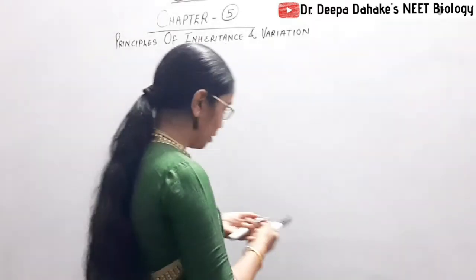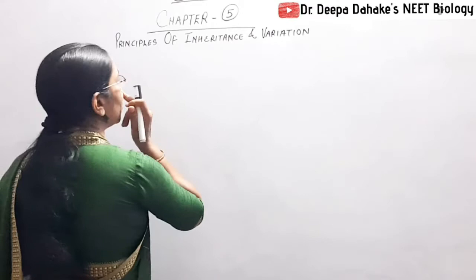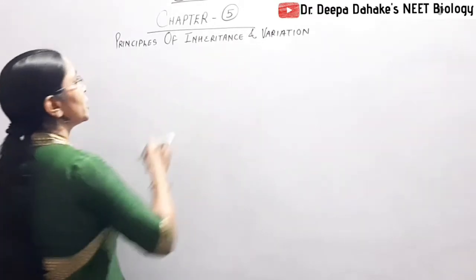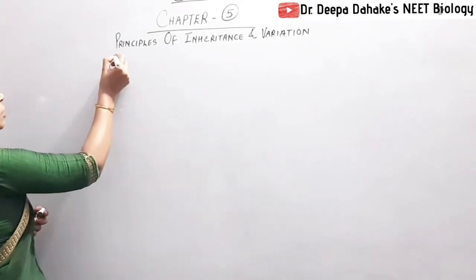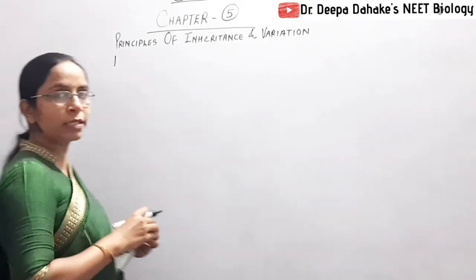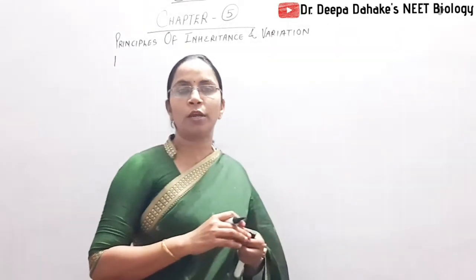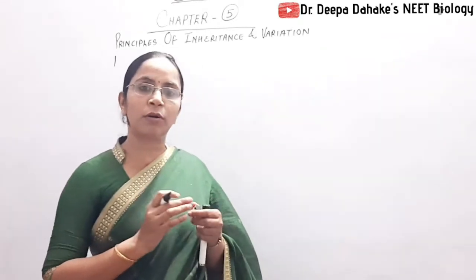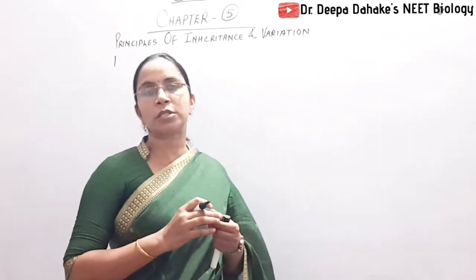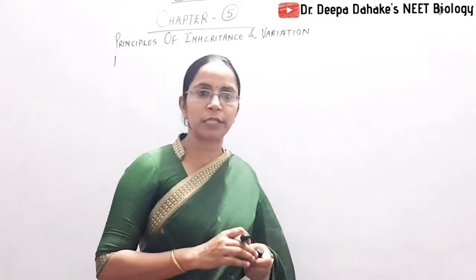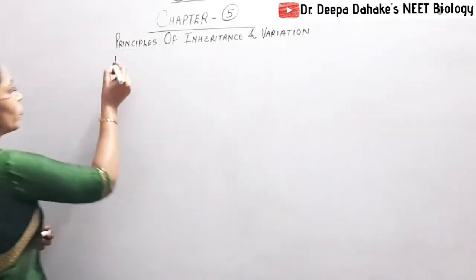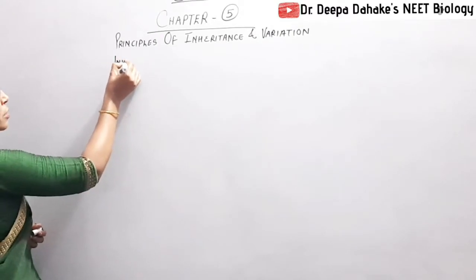When we begin the chapter, first see the name of the chapter itself, principles of inheritance and variation. In today's session we are going to study some important terms which are consistently used in both chapter 5 and chapter 6 of the unit. So first we study inheritance.